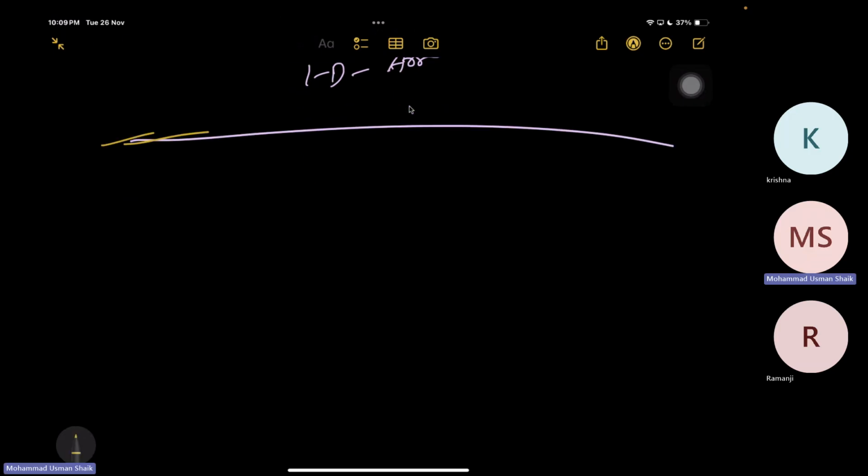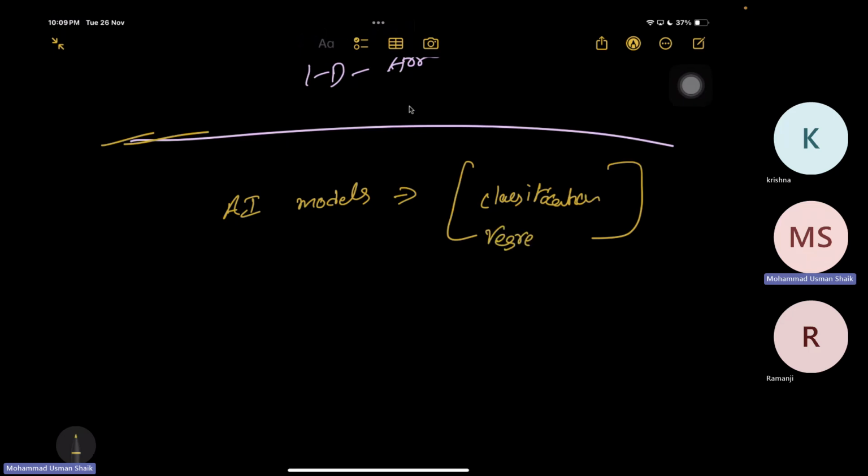Basically, as we know, whenever we are using AI models, there are many models. For example, there are classification models, regression models, and predictive models, forecasting models.